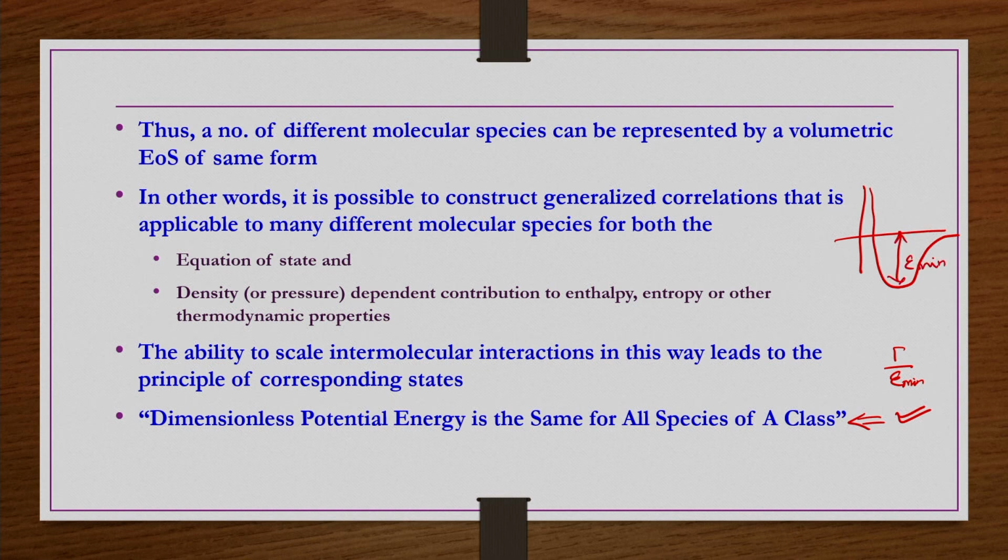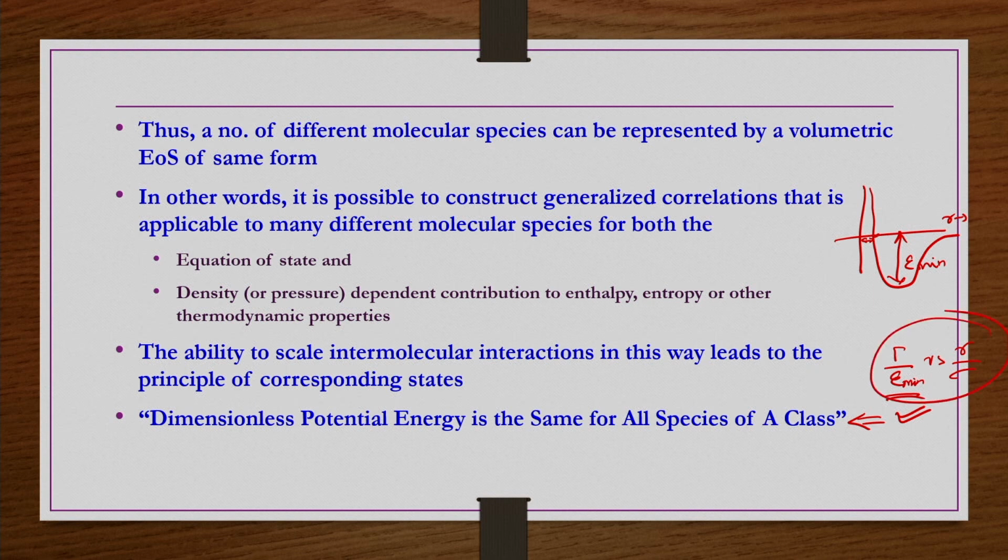So, if you non-dimensionalize this intermolecular potential with epsilon minimum, and the radial distance r with respect to sigma, where sigma is the distance at which the intermolecular potential becomes 0 after overcoming the repulsive forces and before starting the attractive forces, this is the point where gamma is becoming 0.